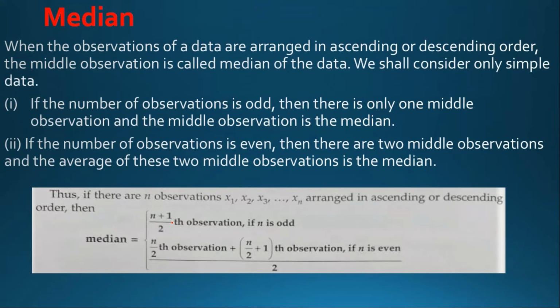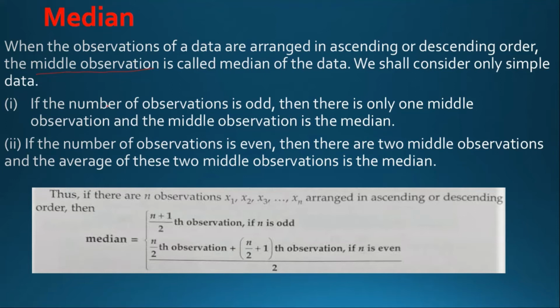Median. When the observations of data are arranged in ascending or descending order, the middle observation, remember the middle observation, is called median of the data. We shall consider only simple data.